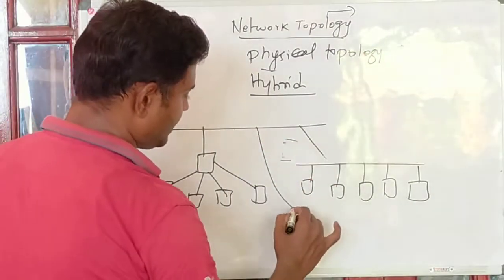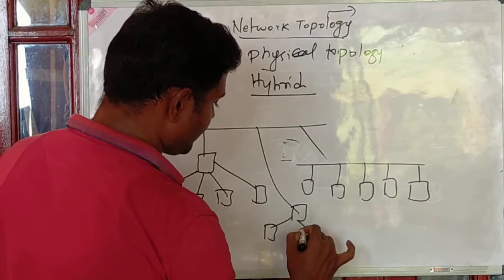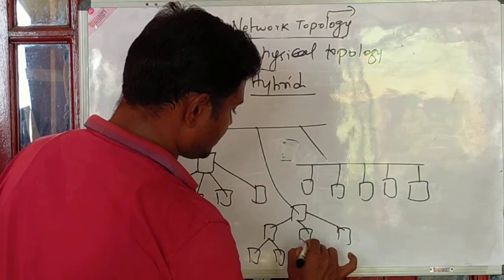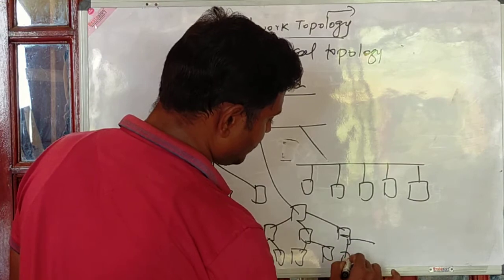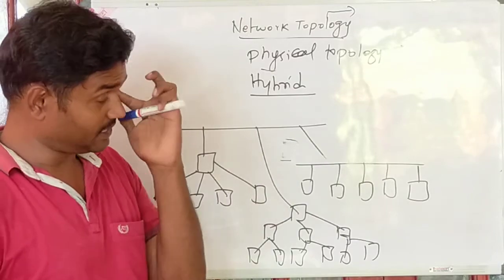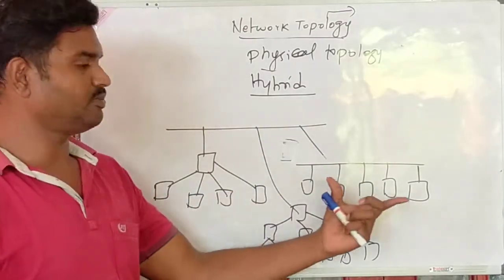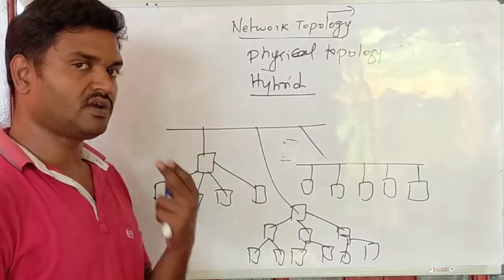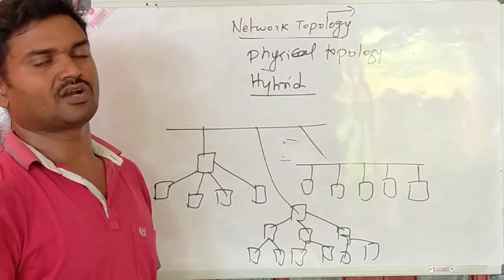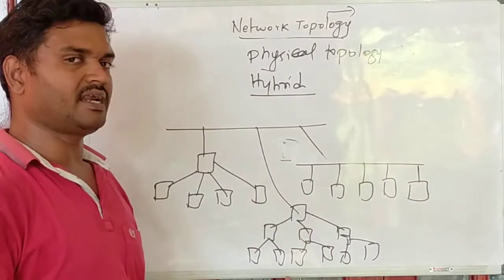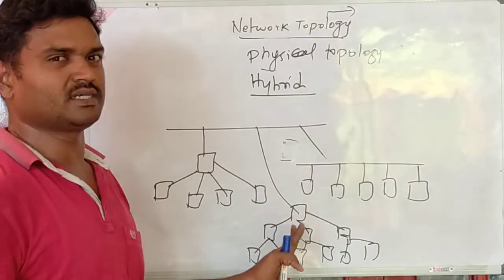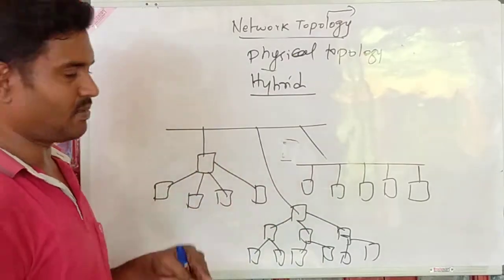We can have a hierarchical topology also, where nodes exist under such an architecture; such types of connections are possible in case of hybrid topology, right? Hybrid is a collection of different topologies. Here the possibility for star topology exists, for bus topology exists, and for hierarchical topology also exists. We haven't discussed hierarchical topology. It's almost like a tree, right? You can call it a tree topology. Systems are arranged in a hierarchical manner, right? So that is what tree topology is. We'll discuss it at some other point of time, right?